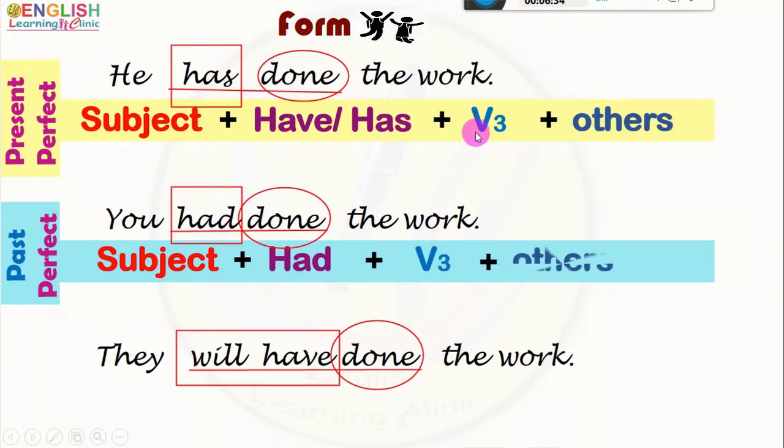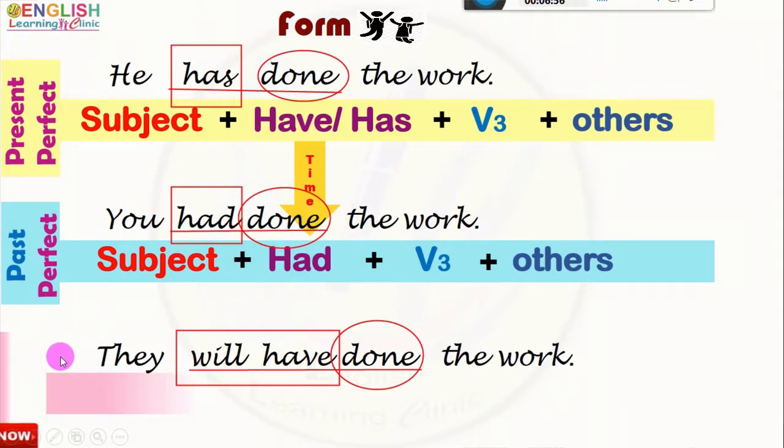Look at these two structures. The status or nature of action is constant, which is indicated by the use of the third form of the verb, and the time is variable, that is, the time is changed, which is indicated by the use of the have verb.